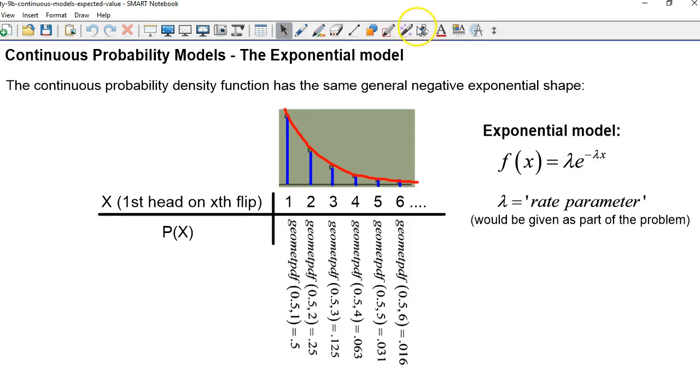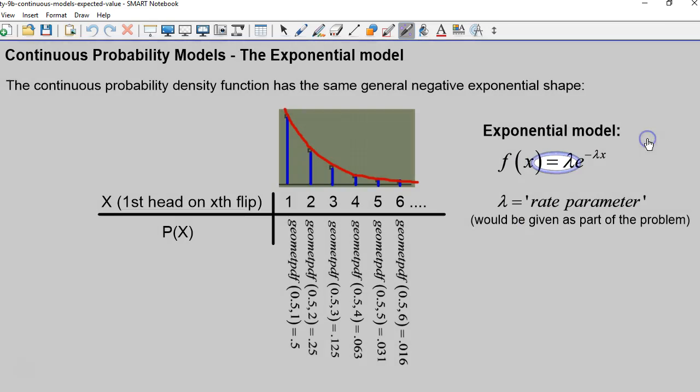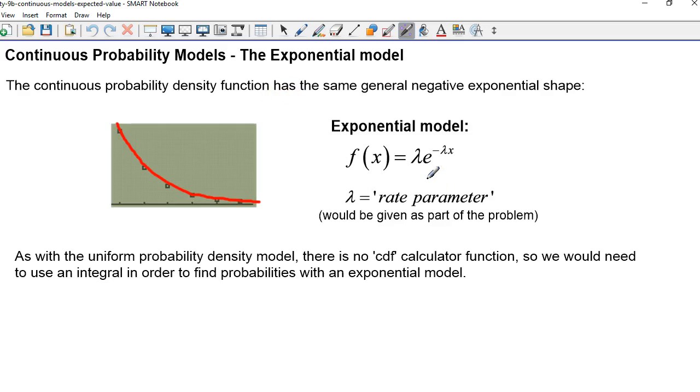The formula for the actual model is given by this function right here. f of x is lambda times e to the negative lambda x. The reason this is a negative lambda is because it's a negative exponential, because it's exponential decay. And this lambda in this context is referred to as the rate parameter. We would have to be given that, or given some information we could use to solve for it, if we were solving a probability problem with an exponential model. It would be something where the likelihood is close to the low end of the curve and gets less and less likely as we go further out.